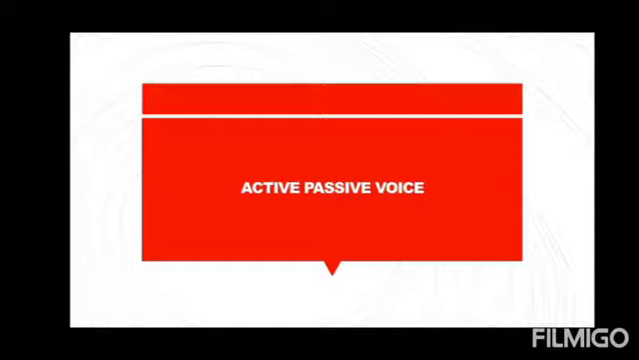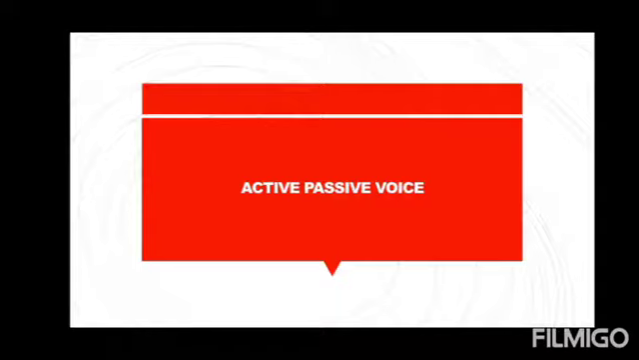So, firstly, we have to learn what active and passive voice are. Modes of action are known as voice. There are two types of voice: active voice and passive voice. Firstly, let's learn what an active voice is. In active voice, the verb form changes according to the subject. In active voice, the sentence begins with the subject.